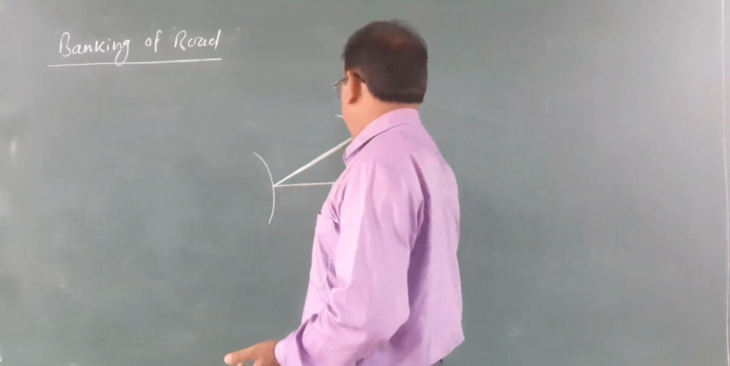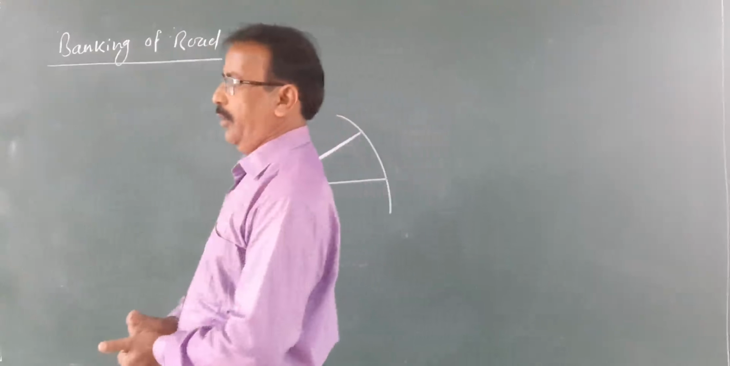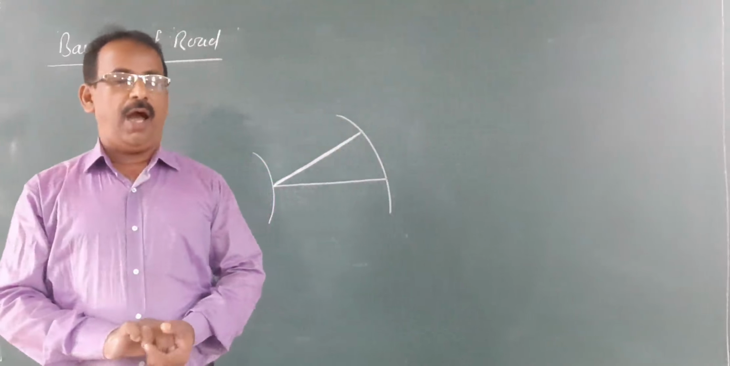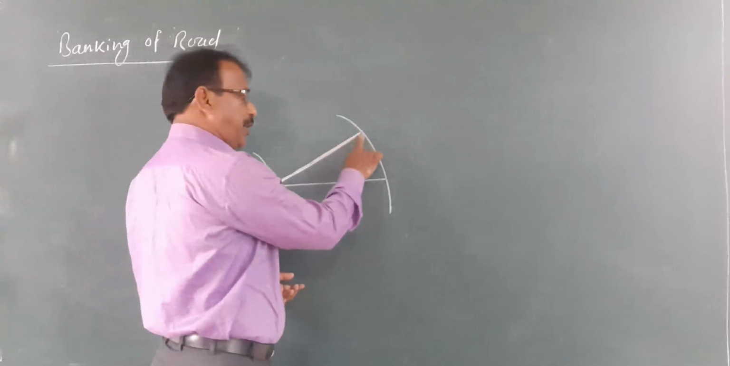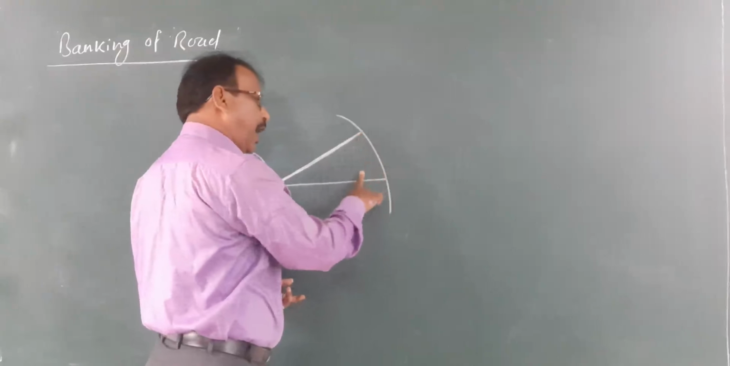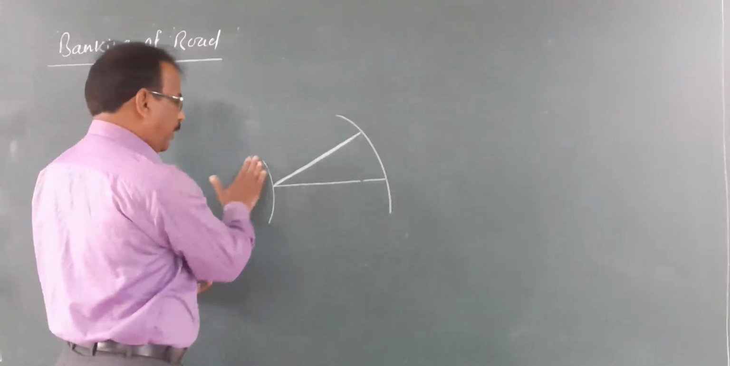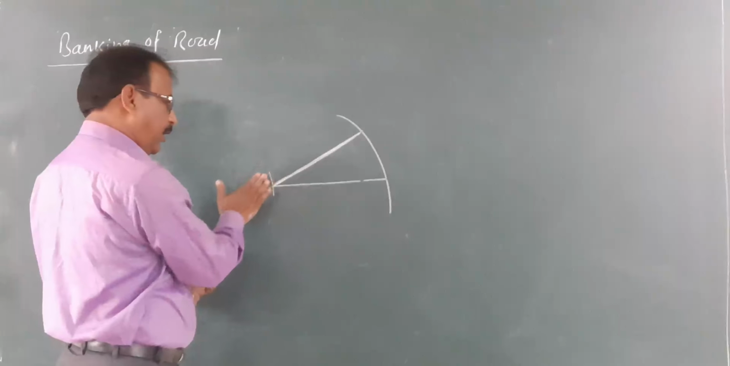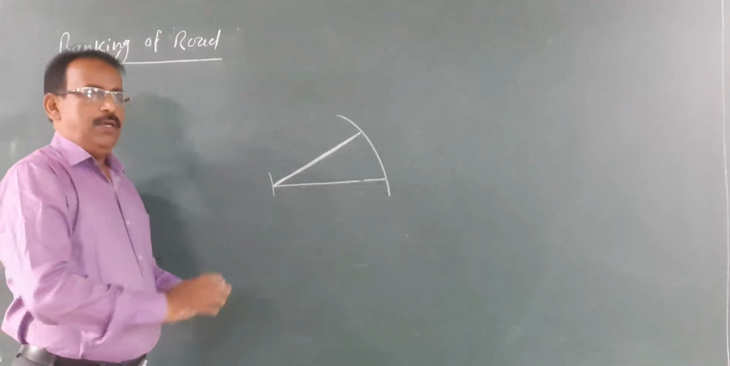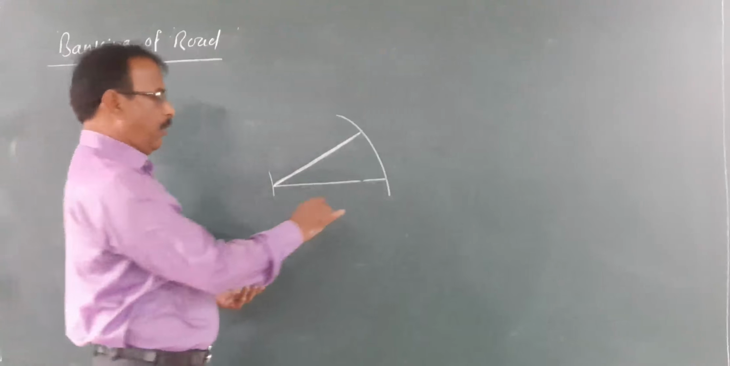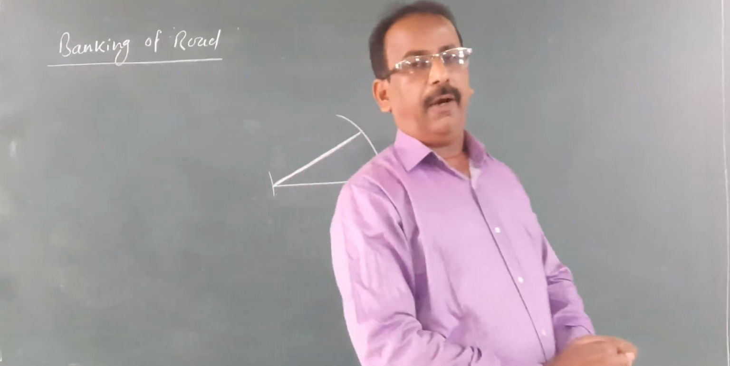The road surface is inclined, not horizontal. Its outer edge is at a higher level compared to its inner edge. Such an arrangement of the road surface along the turn is called banking of the road.